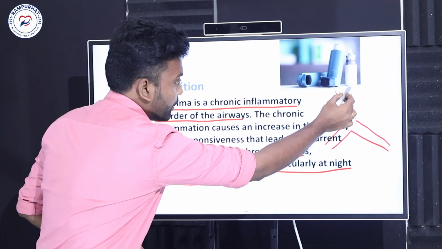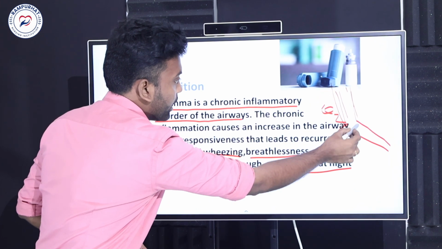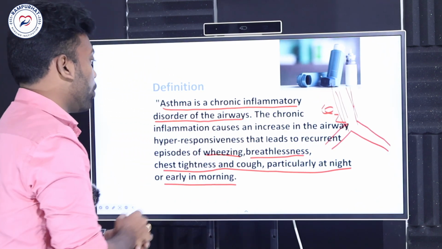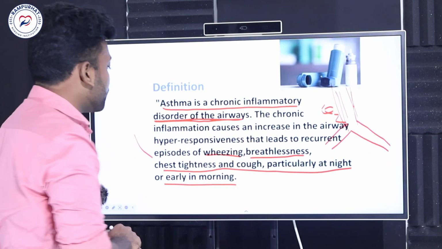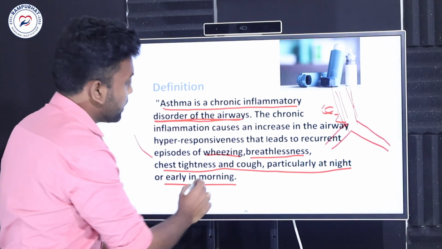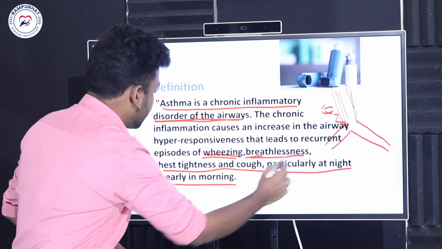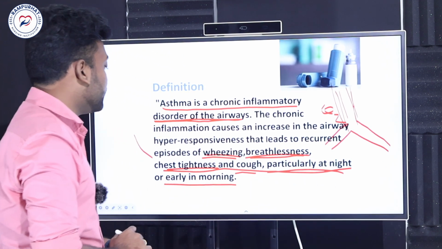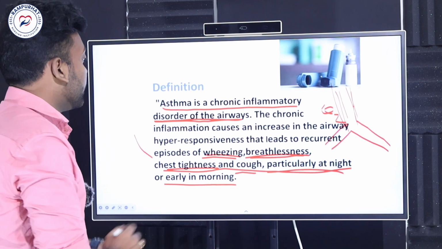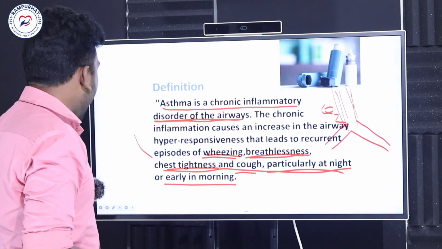The inflammation occurs in the airway, nothing but the trachea, bronchus and bronchioles. In that case, there are some kinds of episodes we can observe, such as wheezing, breathlessness, chest tightness and cough, particularly during the night and early in the morning. That scenario is called asthma.